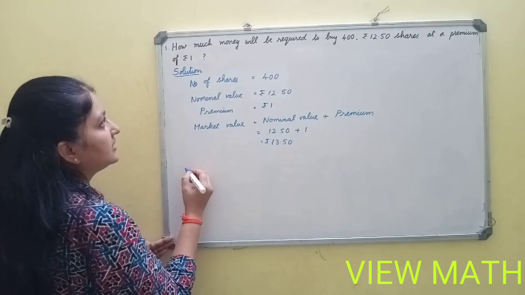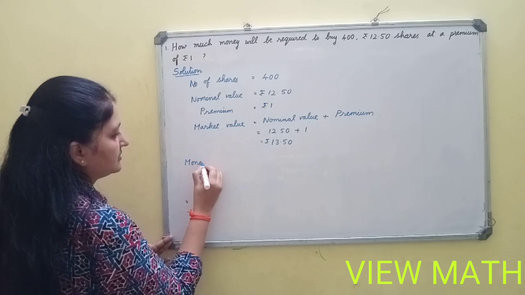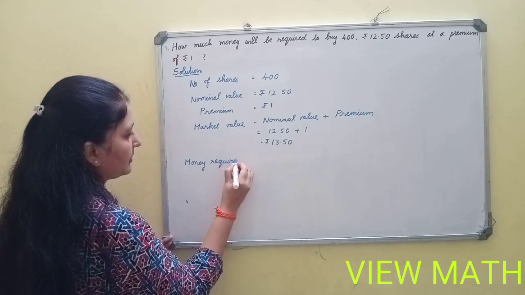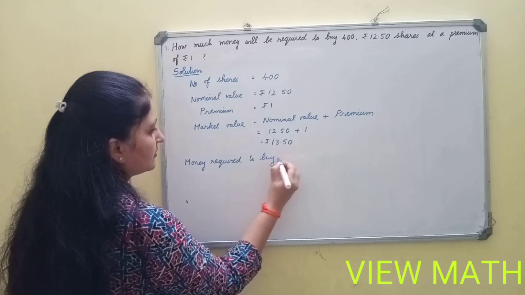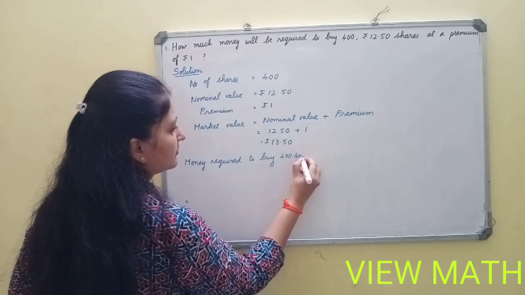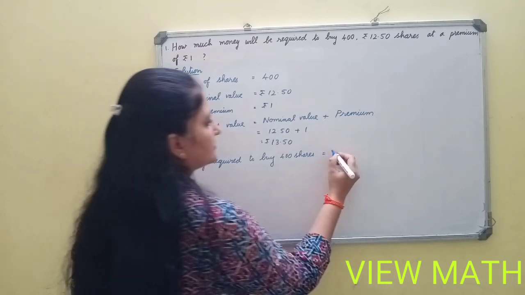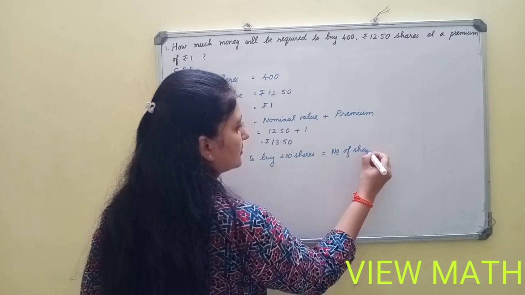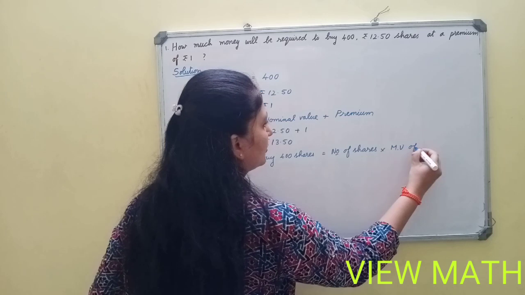Now money required to buy 400 shares, or sum invested. First formula: number of shares into market value of one share.